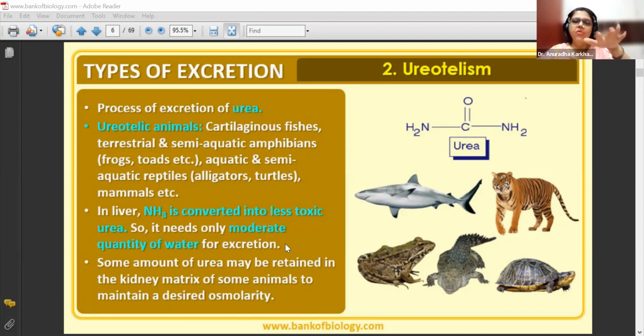Even if they are not swimming, it's okay. But cartilaginous fish, अगर 1 minute के लिए भी रुक गए ना swimming करने के लिए, तो they would sink below. डूब जाएंगे वो rest नहीं ले सकते cartilaginous fishes. So why, how, and all those things will be answered in the chapter of animal kingdom. I'll explain everything in detail. Yeah, that is the fact.